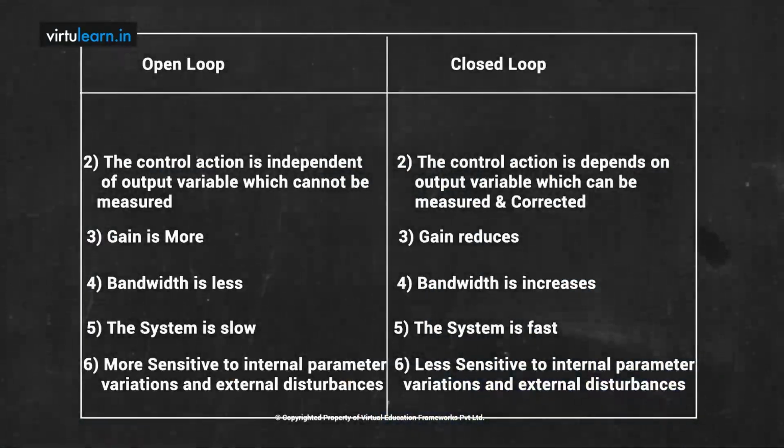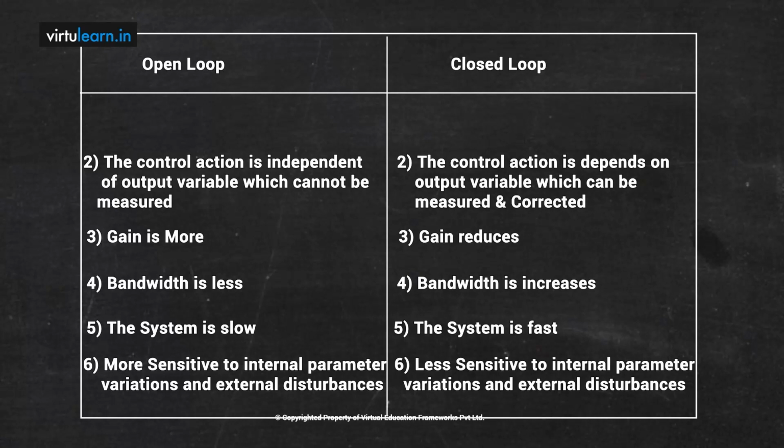The next is the control action. The G contains both the controller and the plant transfer function. The control action is independent of the output variable. Since the measurement is not possible, the monitoring of the output variable is not possible in open loop.